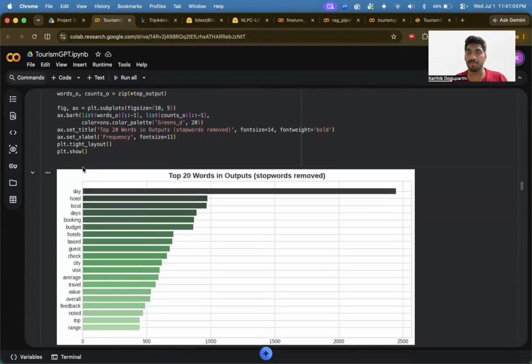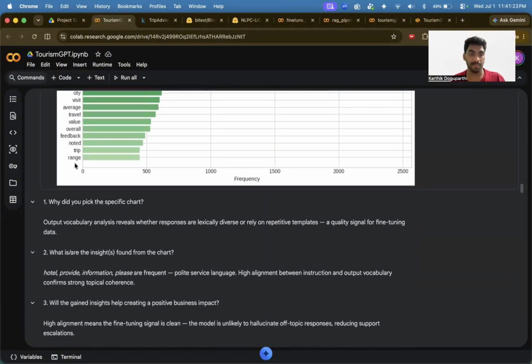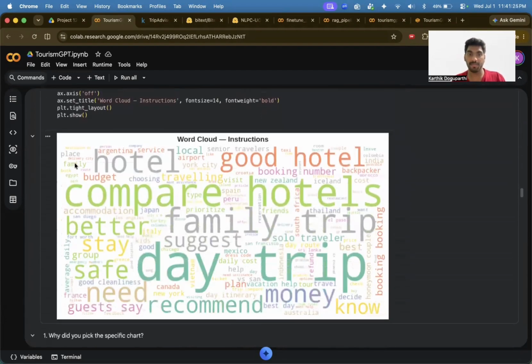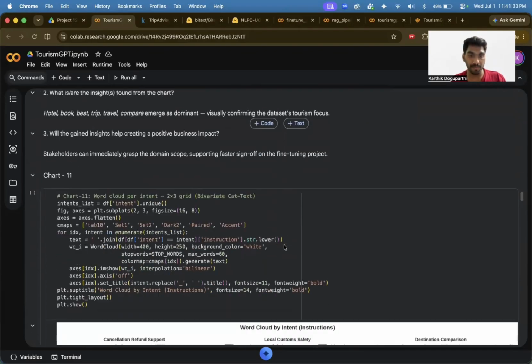And the next chart shows, when the data set is giving an output, what kind of output words appear with the most frequency. As you can see, it ranges up to 2500, and a specific word, day, is the most outputted word for my chatbot. Next comes chart 10. What are the most frequent words used? As I've told you, day, hotel, and trip are most used.